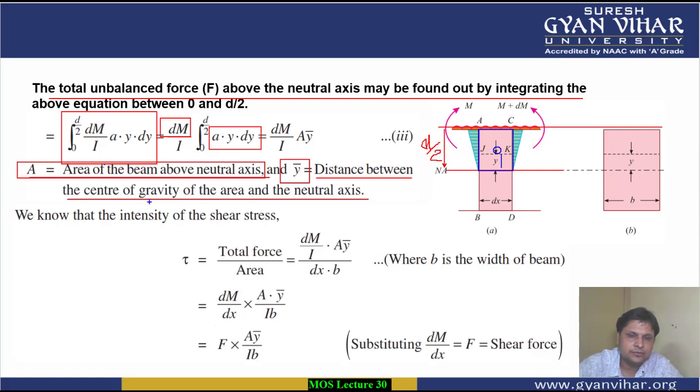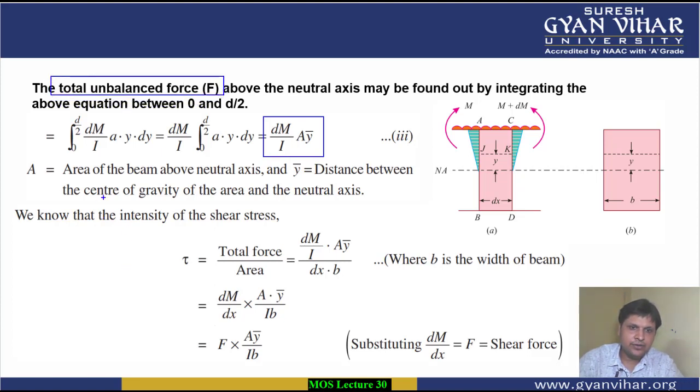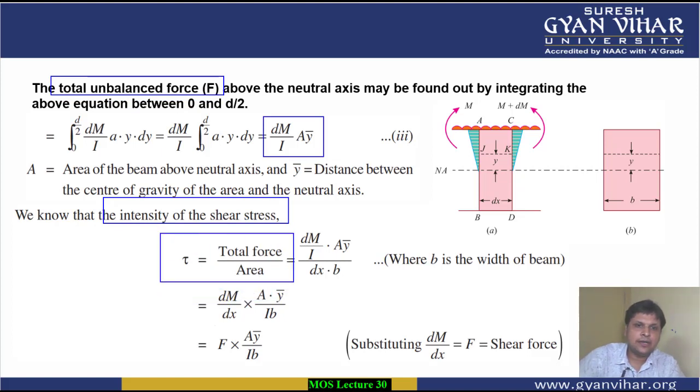Now students, here you can see that on integration you get this expression. This was the total unbalanced force. If you want to calculate the intensity of shear stress, you will have to divide this total force by the area. So the stress value will be total force by area.